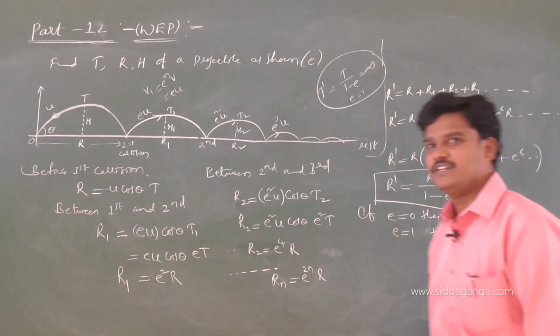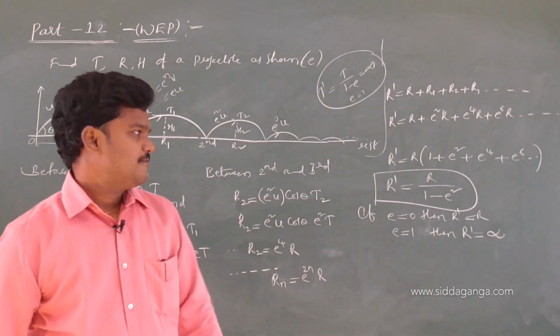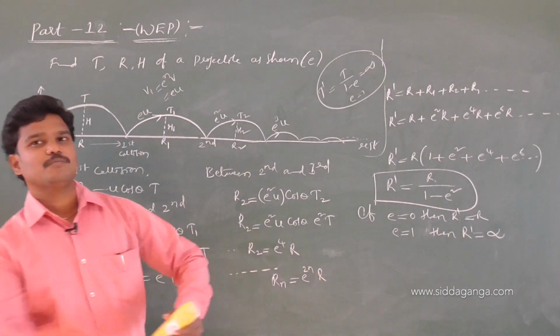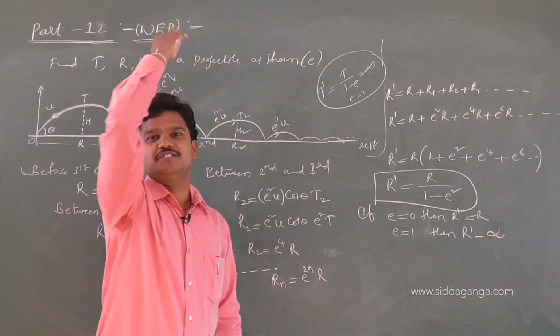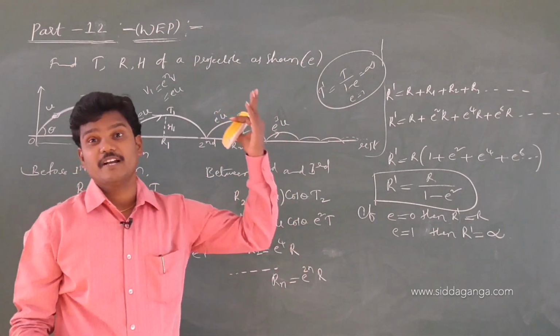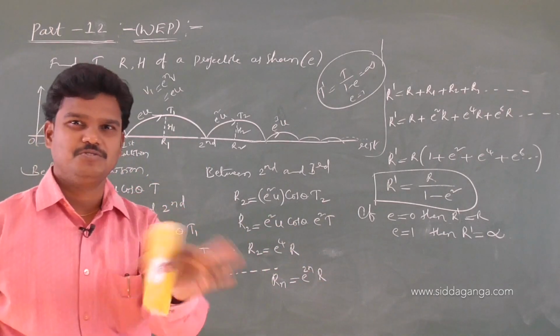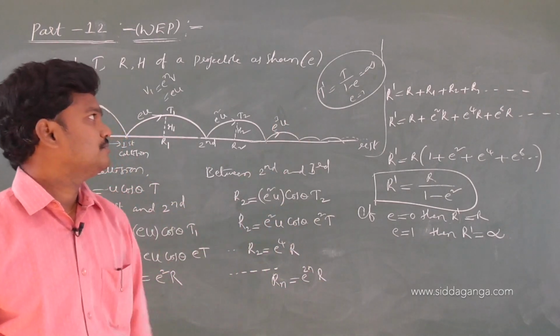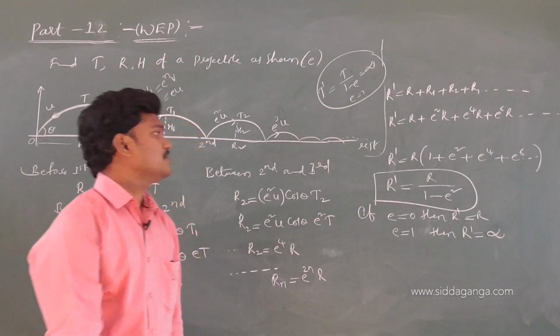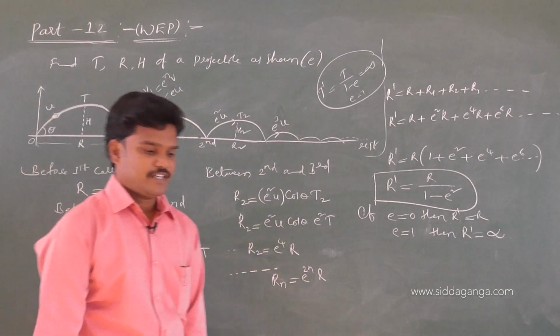So R dash is infinity. For an elastic collision, once you throw the ball like this, it will move up to infinity distance. It will take infinity time. Just check the previous time t. Maybe I wrote something t 0. Just check it, I don't know what I wrote. So this is range, R dash is infinity.